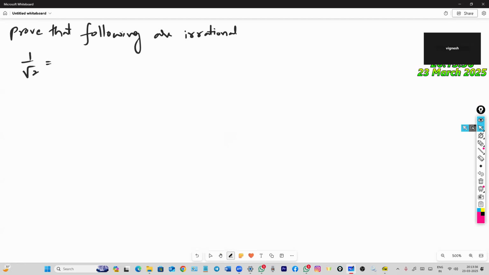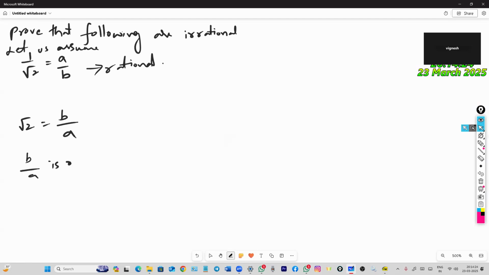First, let us assume 1 by root 2 is a rational number. 1 by root 2 is equal to a by b. Then root 2 is equal to b by a. Now b by a is a rational number, as a and b are integers.